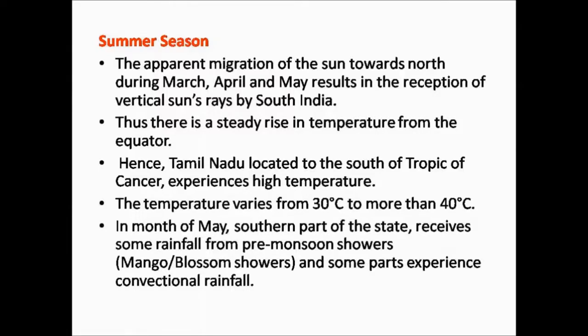The evaporation takes place in the water bodies. The water evaporates and rises up and therefore it precipitates and falls down as rain. This is called convectional rainfall. Some of the districts in South Tamil Nadu experience this convectional rainfall during the summer season.